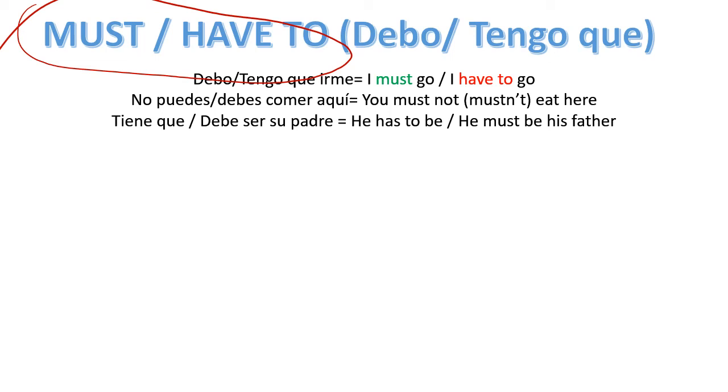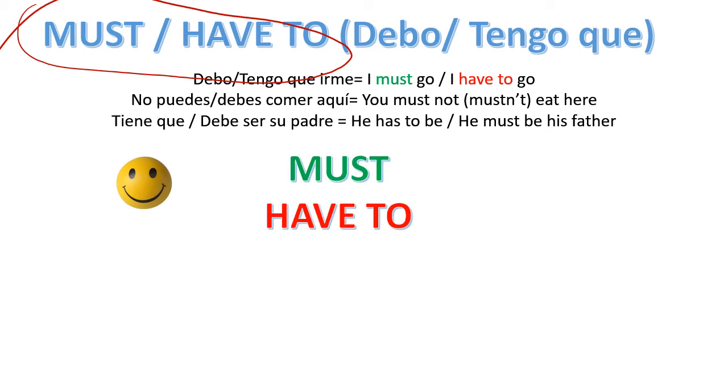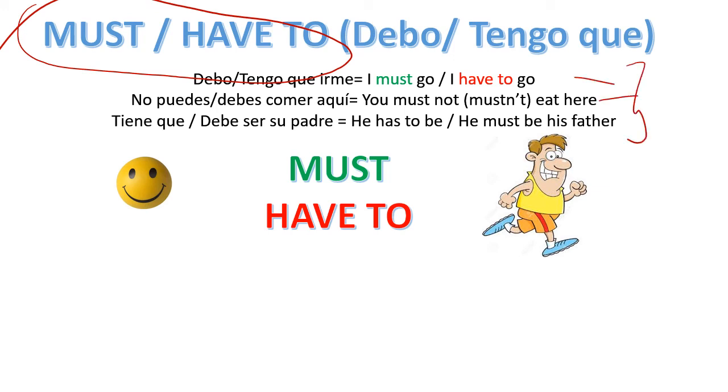And if I'm just guessing, I'm just gonna say has to or must to give that impression. I mean, ese tiene que ser su padre o debe ser su padre. Ese señor que va con ella debe ser su padre. So if I want to say that in English, I can use has to or must, okay? He has to be his father or he must be his father. And the structure we follow is the following one. So he must be, you must go, I have to study, and depending what you want to say, the meaning is going to be slightly different.